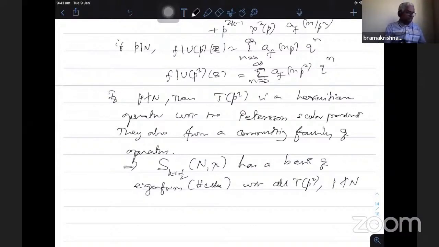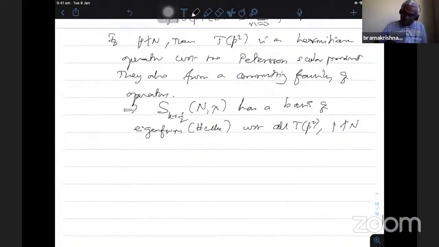With this background, Shimura assumes for the moment that the space has a basis with respect to all Hecke operators. If f is a Hecke eigenform, then how to define the correspondence? Just briefly we'll see.